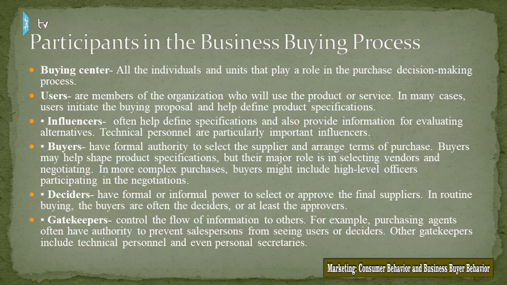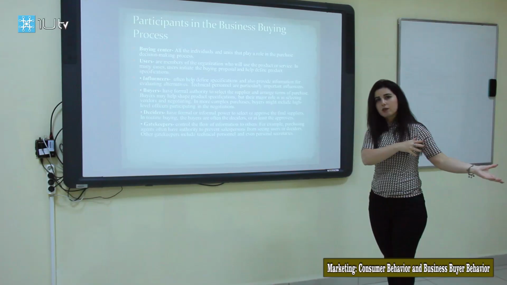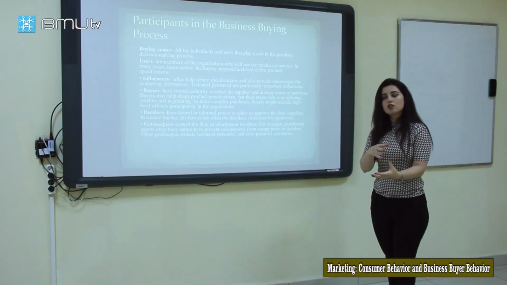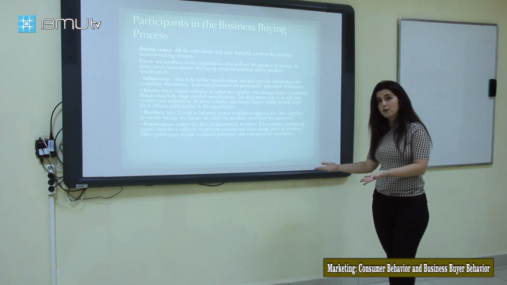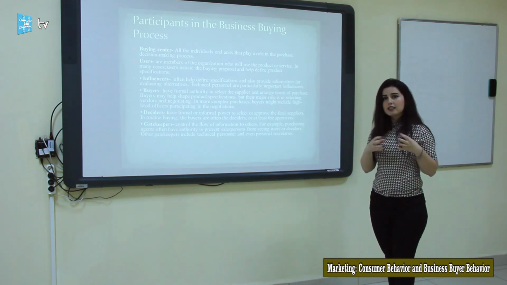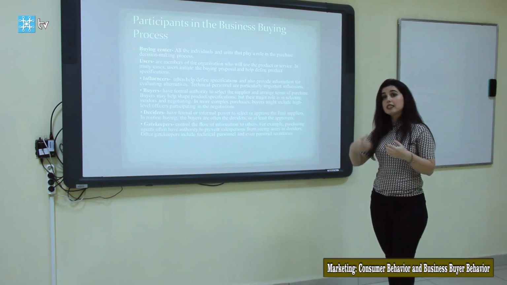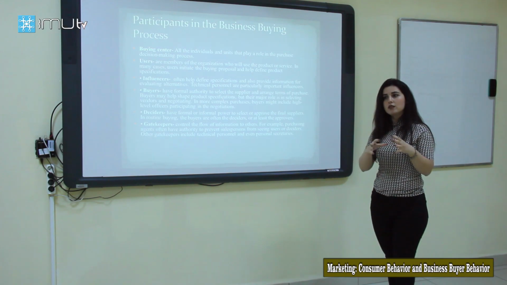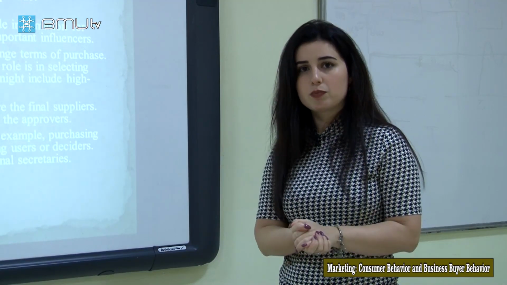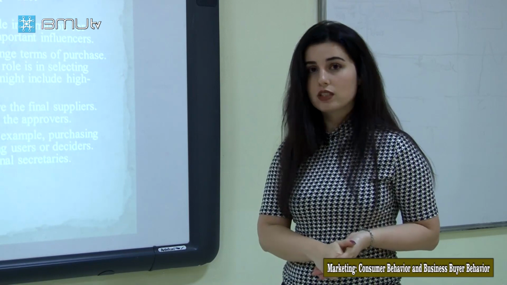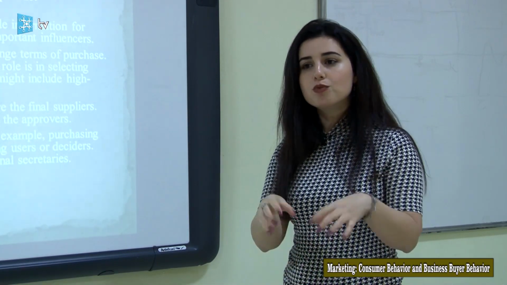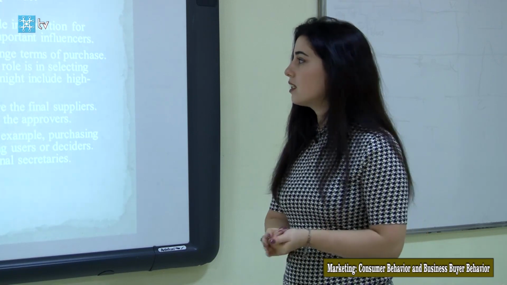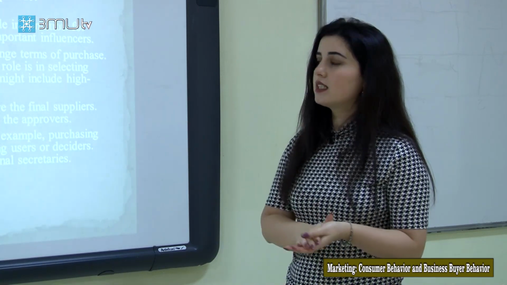For example, the purchase decision may be implemented by the purchasing department. Yes, but they do not know the technical side of this product as much as the technical employees, and that is why they can take advice from them, as they are aware of the specification of this product. That is why they are called influencers. And buyers have the formal authority to make the purchase decision. They are the buyers.